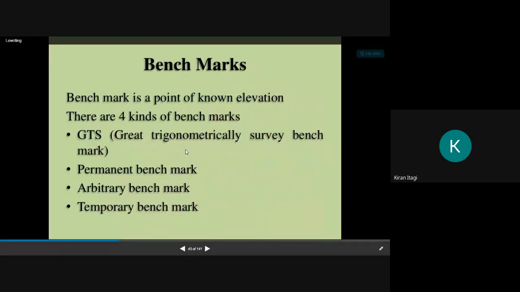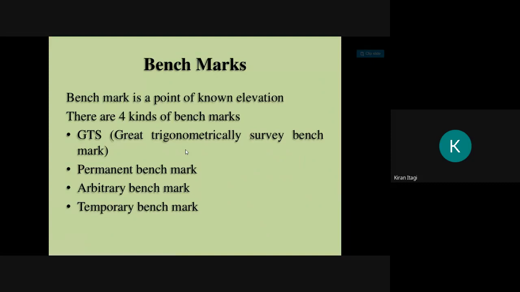And we have different types of benchmarks also. For your syllabus, it is not there. For your syllabus, we have only types of leveling, that is simple leveling, differential leveling, profile leveling. Only definitions are there. Types of benchmarks, only definitions are there.